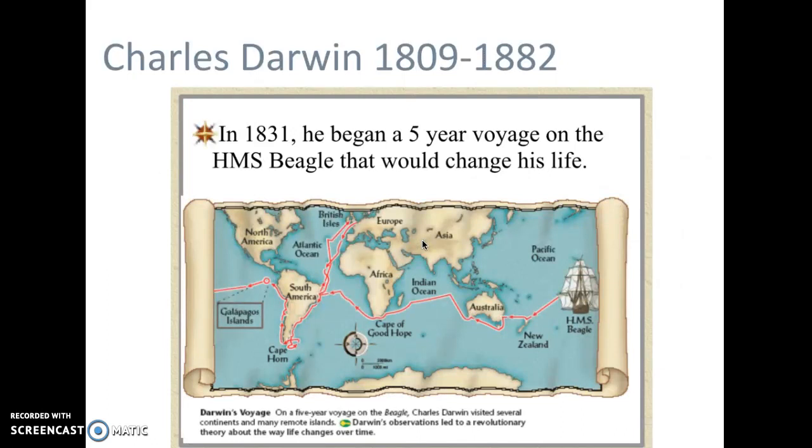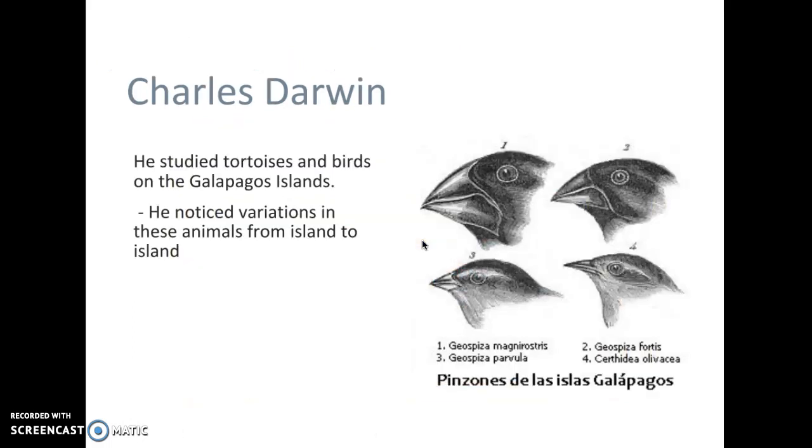Darwin, on the other hand, did a lot of his work traveling on a boat called the HMS Beagle. And during this time, he made a ton of observations, specifically in the Galapagos Islands. And what he found is in tortoises and birds, even though the Galapagos Islands are part of one chain of islands, the creatures, especially the tortoises and the birds on those islands, had tons of variations even though they were part of the same species. He concluded that those organisms had to adapt to their environment. Survival of the fittest is his quote, in order to make it from generation to generation.